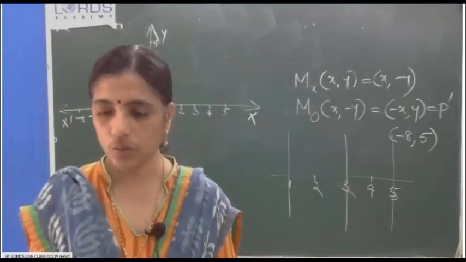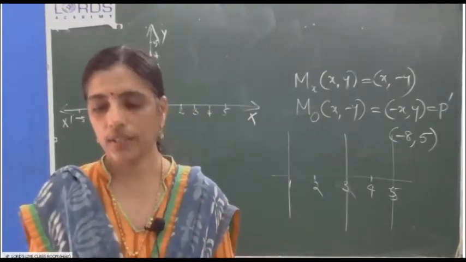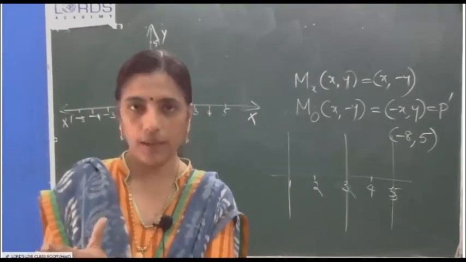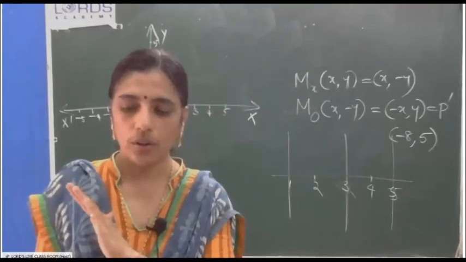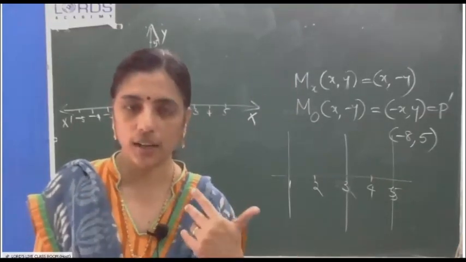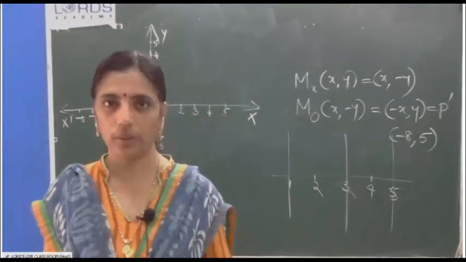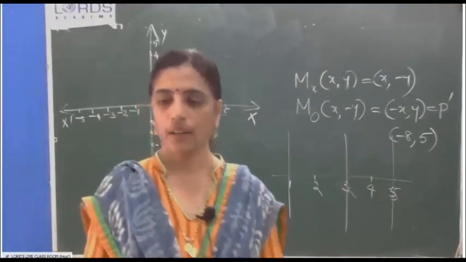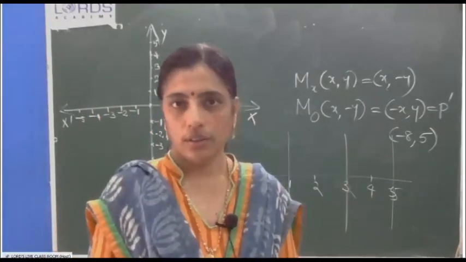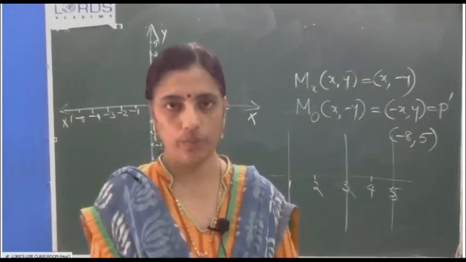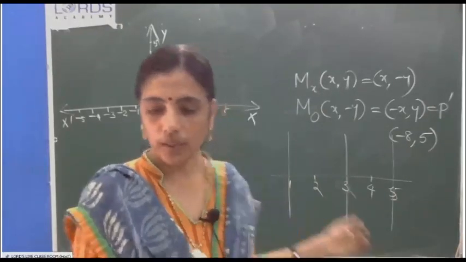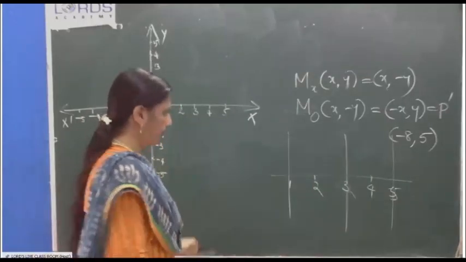Here the question says 2 divisions as 1 unit. But for the time being, for our classwork, we are taking 1 centimeter as 1 unit. The 2 divisions as 1 unit that we are neglecting because our paper is small. So what they have given in the bracket, we are not considering now. Okay. So, 1, 1 each. That's why I have drawn it here.